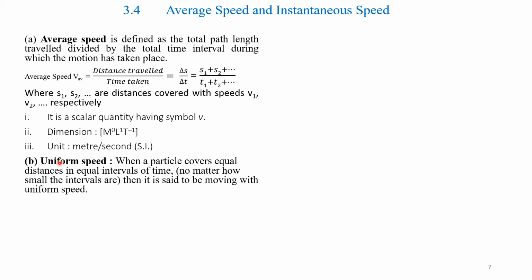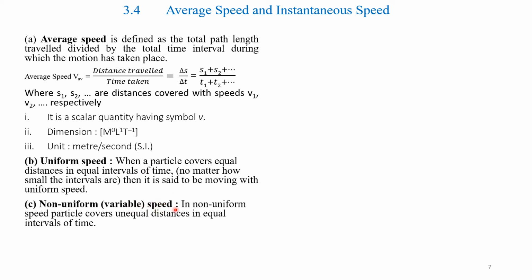Uniform speed: when a particle covers equal distances in equal intervals of time, no matter how small the intervals are, then it is said to be moving with uniform speed. That is, it covers equal distances in equal time intervals.